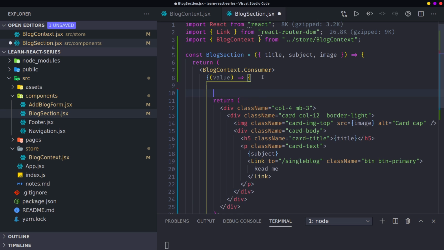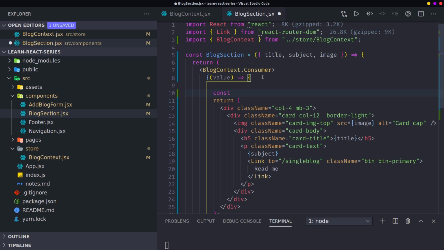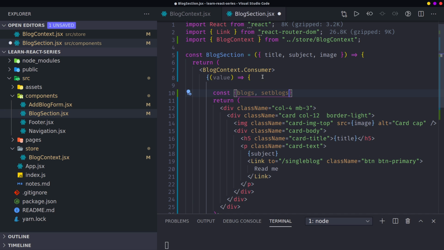Now you can destructure. I want to get the blogs, and get setBlogs, with capital B, small b, capital B. Then you can say equals to value.